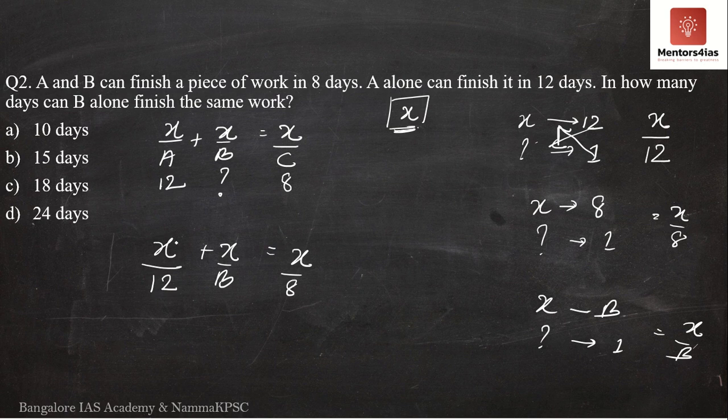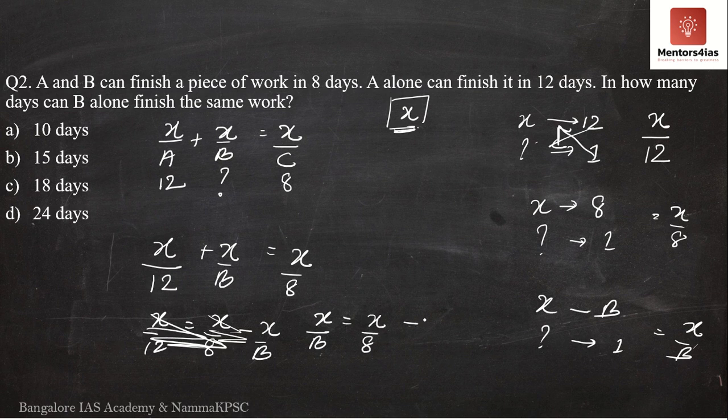I want B. So I will take X by 12 to the other side. So what do I get? I get X by 12 is equal to X by 8 minus X by, sorry, my mistake. I am taking X by 12 to the other side, not X by B. So I get X by B is equal to X by 8 minus X by 12. Again, you can take 24 as the LCM and do it, but I always prefer multiplying. Okay, I'll multiply. I get 12x minus 8x divided by 8 into 12.